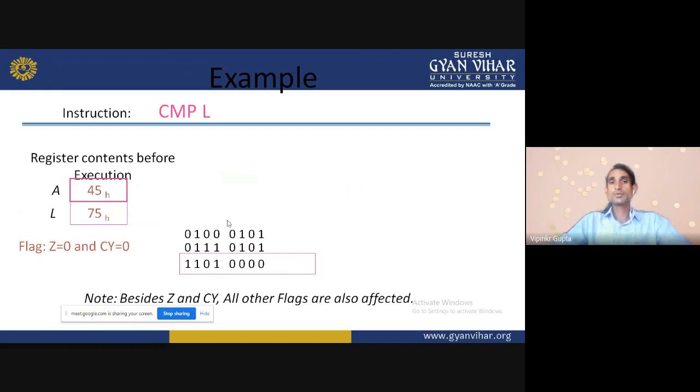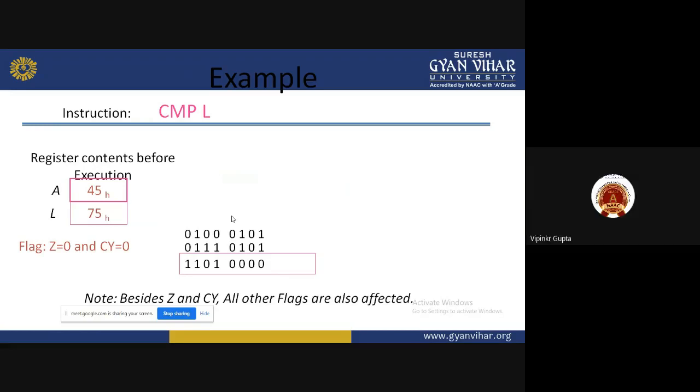So what is the accumulator data? Accumulator data is 45. So 45 will be converted into a binary number. What are we getting? 0100 is the 4 equivalent, and the 5 equivalent is 0101. Same, we are converting 75 into a binary number. So the 7 equivalent is 0111 and the 5 equivalent is 0101. Now we are subtracting these two numbers.